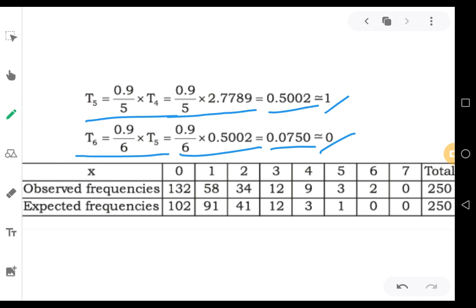Now at the end of the sum, just put it in the form of a table with 3 columns: x, observed frequencies and expected frequencies. The first 2 columns we take as given in the question. For the third column, expected frequencies, we take the numbers we have just calculated as T0, T1, T2, T3, T4, T5, T6. And the totals of observed and expected frequencies will always be the same. So I hope you understood this. Take care of the calculations. If you have any difficulties, you can contact me.